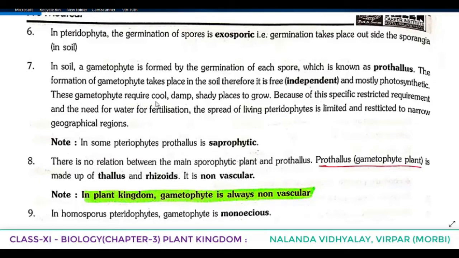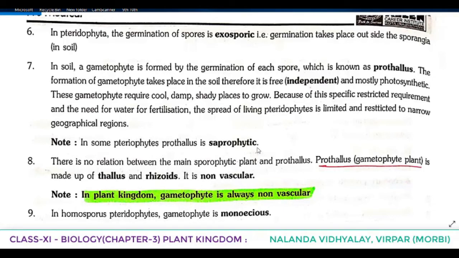These gametophytes require cool, damp, shady places to grow. Because of this specific restricted requirement and the need for water for fertilization, the spread of living pteridophytes is limited and restricted to narrow geographical regions. This point was already explained from the textbook. The same is there. One note is given: in some pteridophytes, prothallus is saprophytic.